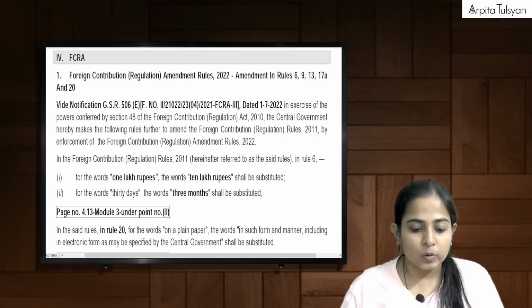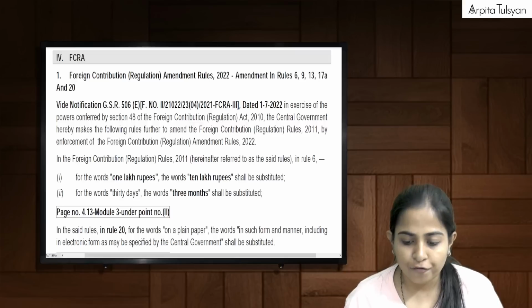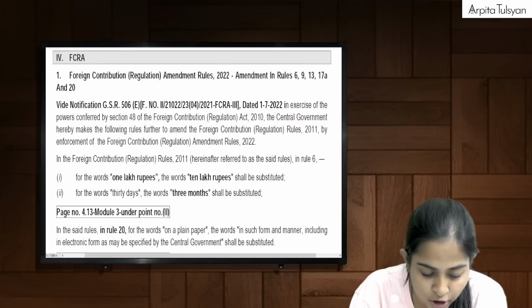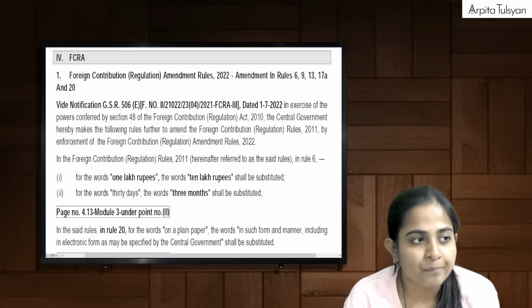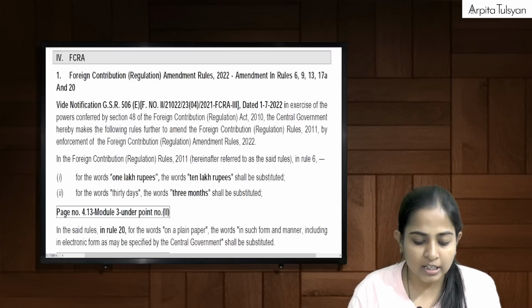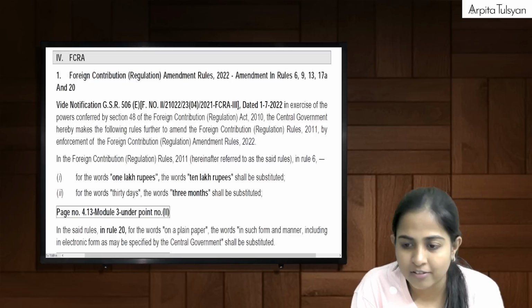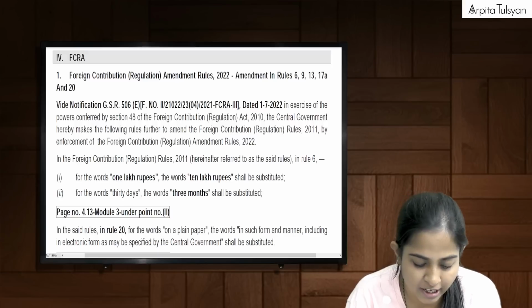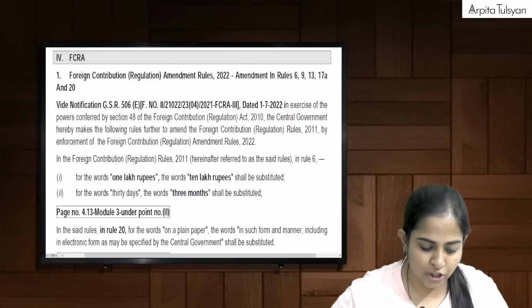Okay, so we have to cover a small amendment of the FCRA chapter which pertains to section number 32, talking about revision of orders. We had a very small section given in FCRA, section 32, which is talking about revision of orders, that the central government has the powers to do revision of orders which have already been passed under FCRA. So a small clarification has been issued here.